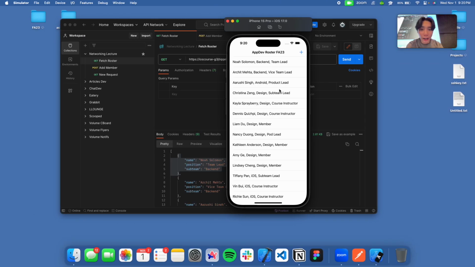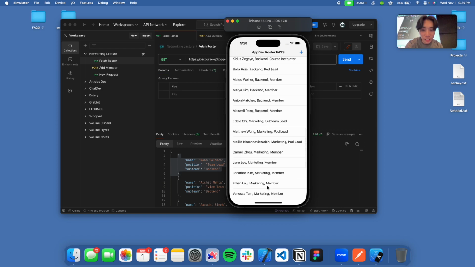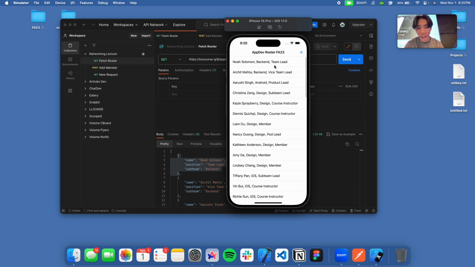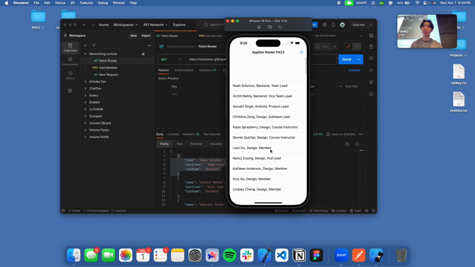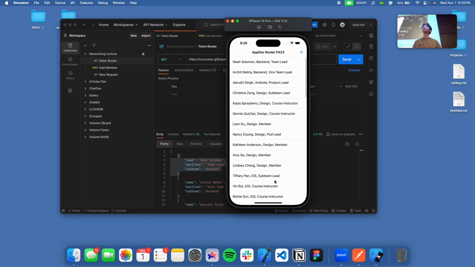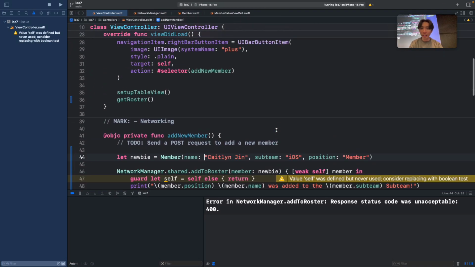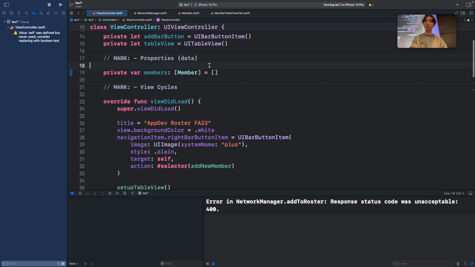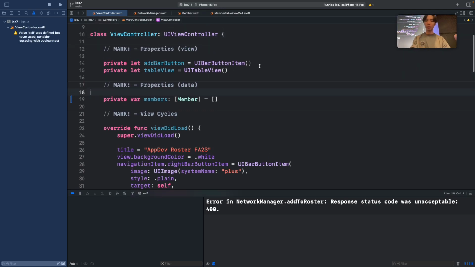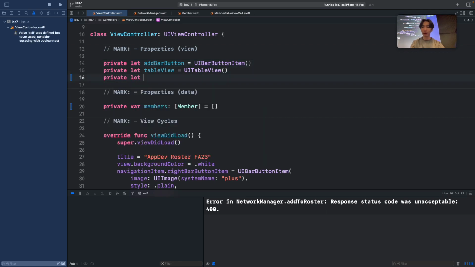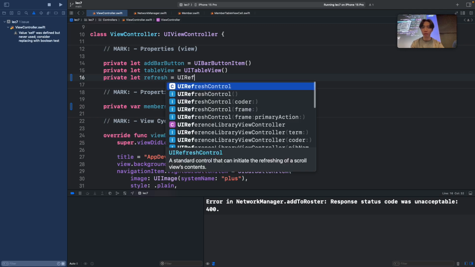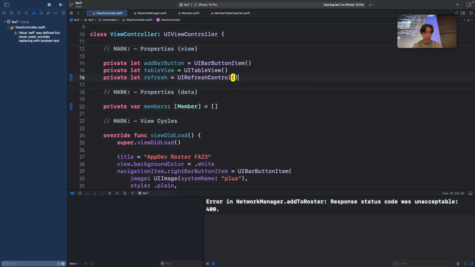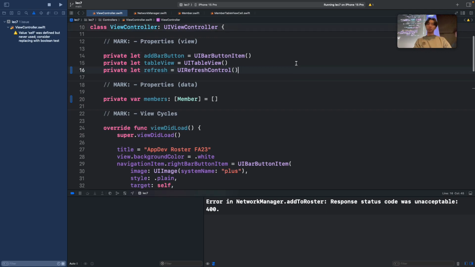Okay, so now our issue is that the right number of Caitlyn Jins isn't showing up, or it should show up, but usually what we want to do is be able to scroll to refresh. That's just the natural thing to do. It's actually really, really simple to do. All you want to do is create some kind of property here. I'm going to call it refresh. It's equal to UIRefreshControl. So I create some kind of refresh control.